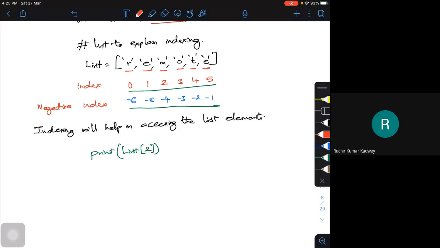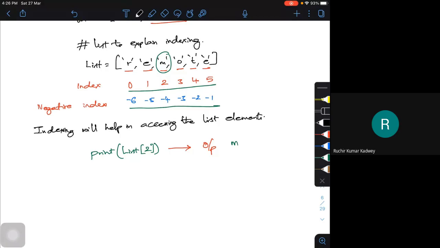I want to print the third element, that is the index 2. Indexing starts at 0, so index 2 is the third element. So what will be my output? The output I can expect is the print of M. This particular letter M gets printed.